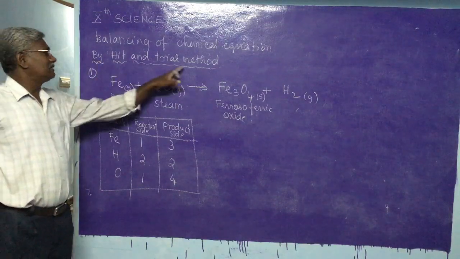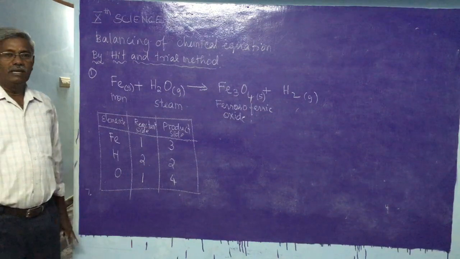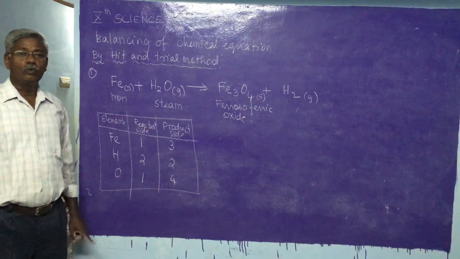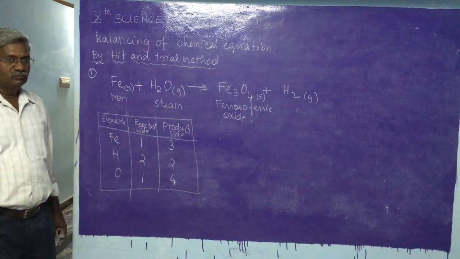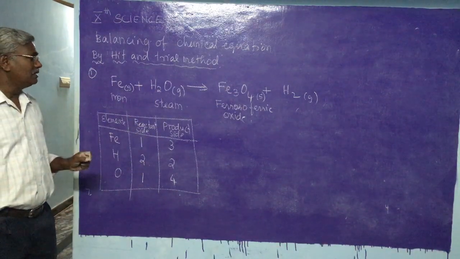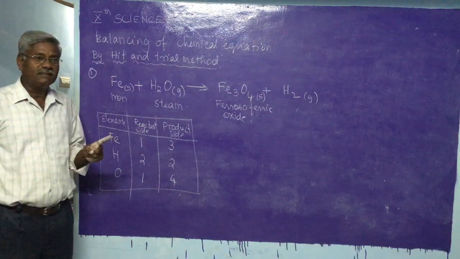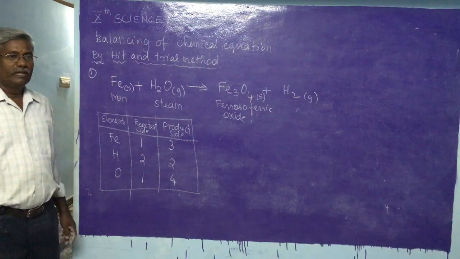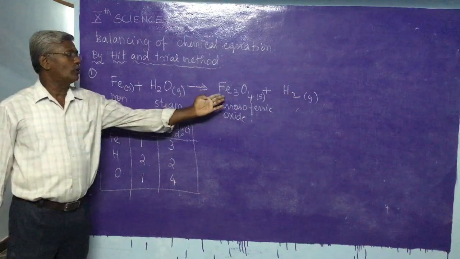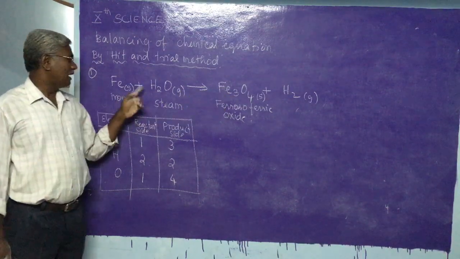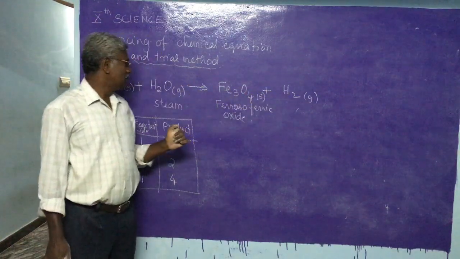By using the hit and trial method, the first thing you have to do is identify the elements which are present in only one reactant and one product. Iron is present in only one reactant and one product. Hydrogen, also only in one reactant and one product.